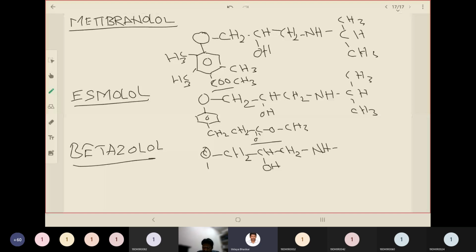Okay, so let us see the structure of betazolol, what aromatic portion is there and what alkyl portion is there. The alkyl portion is the same again, the isopropyl group.